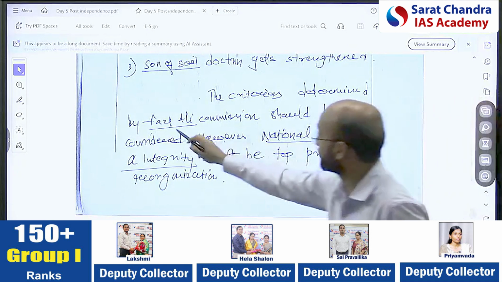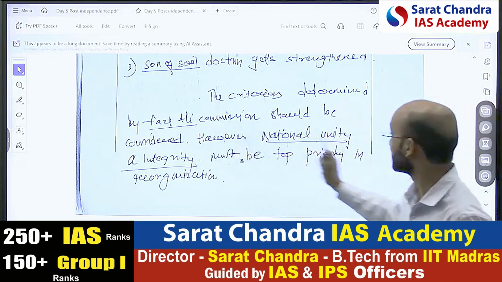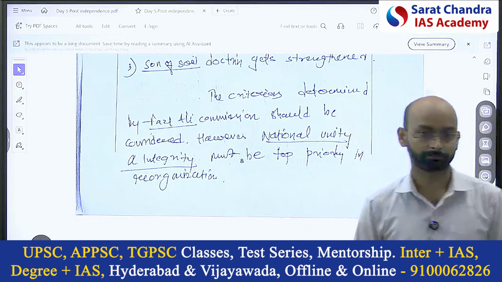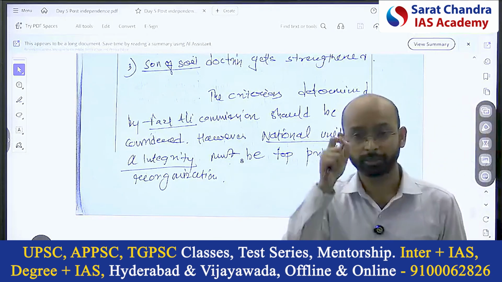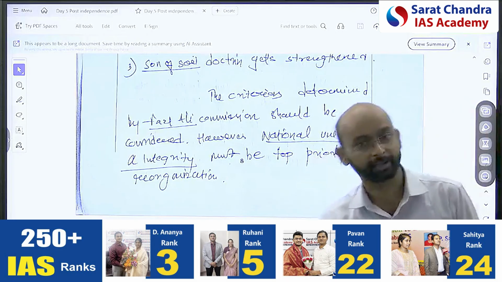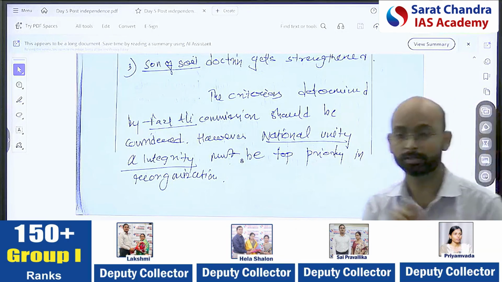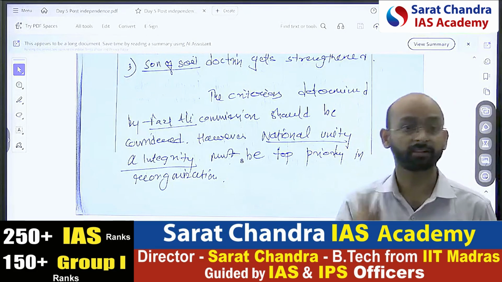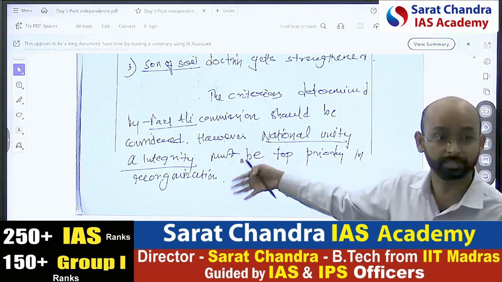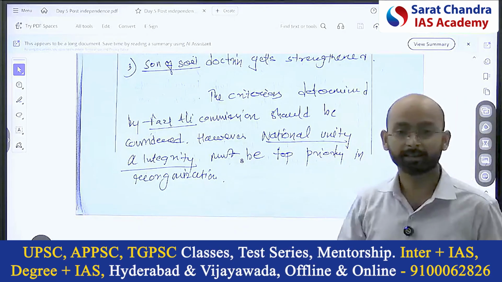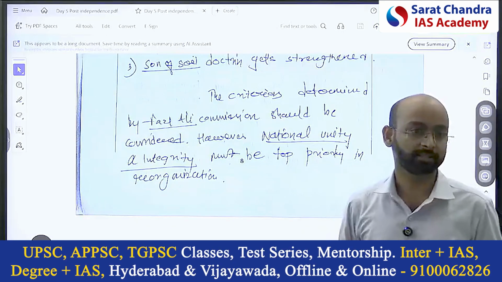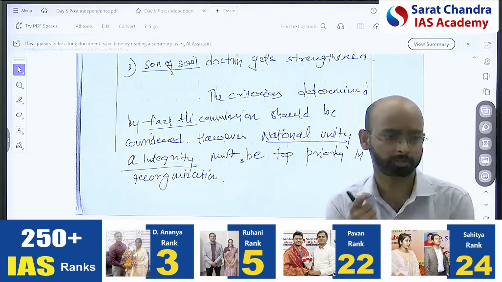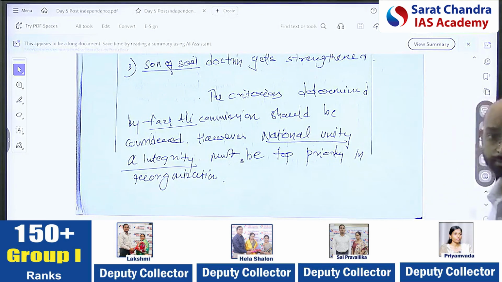The criteria determined by the Fazal Ali Commission should be considered. However, national unity and integrity must be the top priority in reorganization. The last line is very important. While doing the reorganization, we should keep in mind national unity and integrity. I think once Jawaharlal Nehru said that first things come first. Whenever this JVP committee, he was also a member, no? He said the first thing comes first, and the first thing is national unity. The other things come later. So such quotes can be used in such conclusions. Okay.